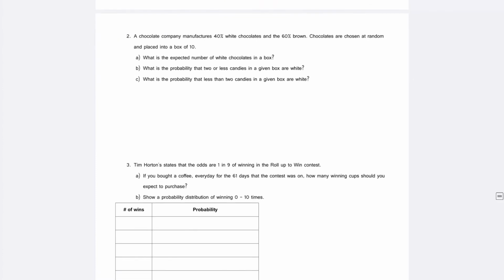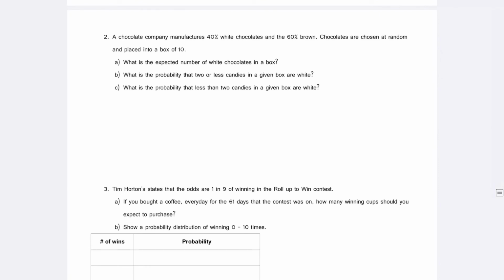All right, a chocolate company manufactures 40% white chocolates and 60% brown chocolates. Chocolates are chosen at random and placed into a box of 10. What is the expected number of white chocolates? Well, if 40% of them are white and they put 10 in there, wouldn't you expect 4 of them to be white?